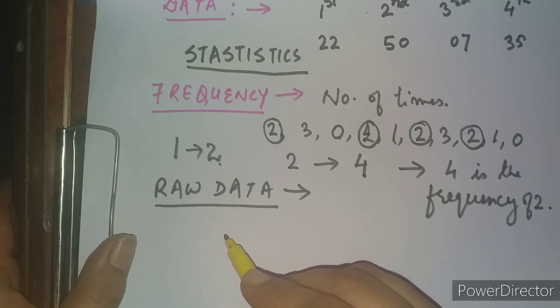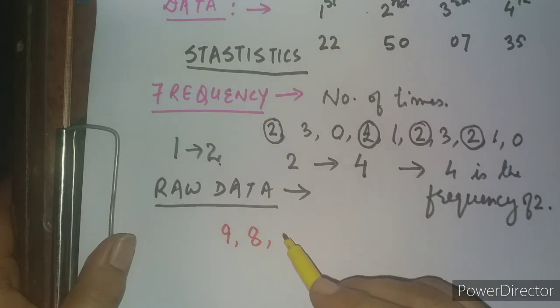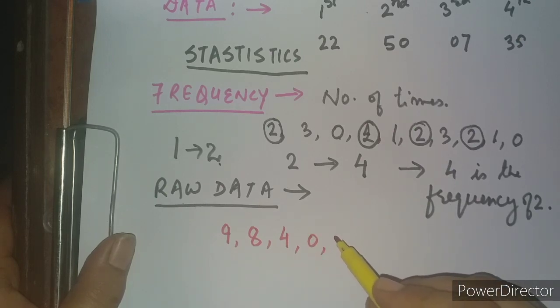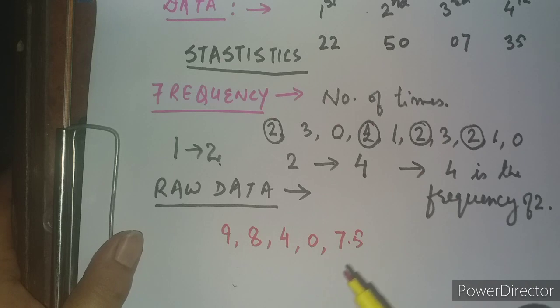Out of 10, suppose the first child secured 9 marks, the second child secured 8 marks, the third child secured 4 marks, the fourth one secured 0, and the fifth one secured, suppose, 7.5 marks. So this is the collection of their marks. If it is written like this randomly in the original form only, without classifying, without making any groups or classes, simply writing the values separated by commas, it is known as raw data.